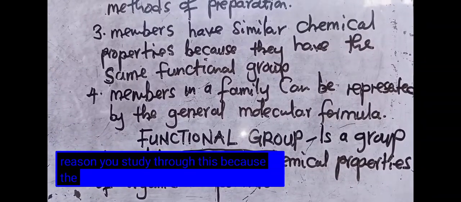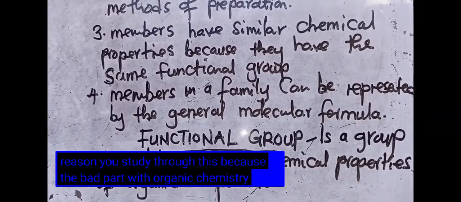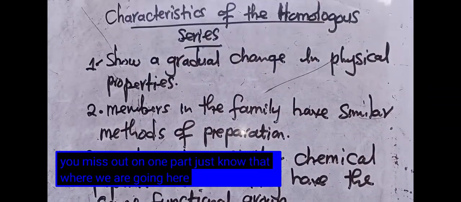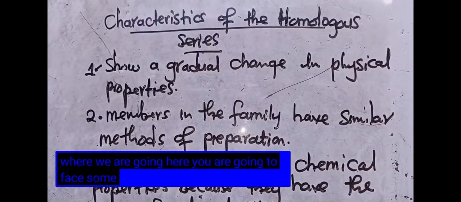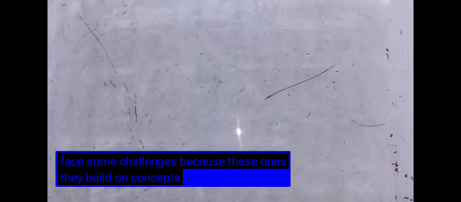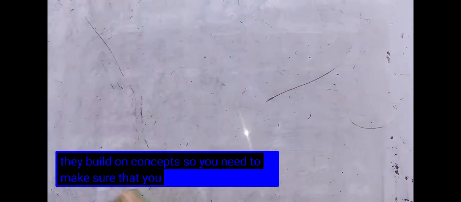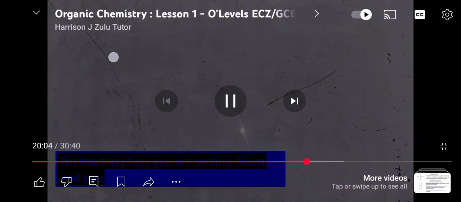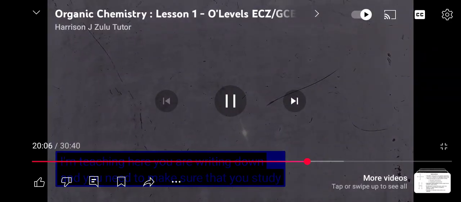The bad part with organic chemistry is that when you miss out on one part, where we are going you are going to face some challenges, because these ones build on concepts. So you need to write down everything I'm teaching here and make sure that you study through.